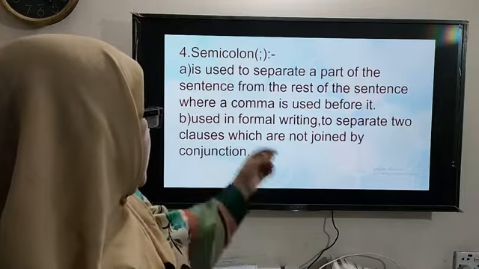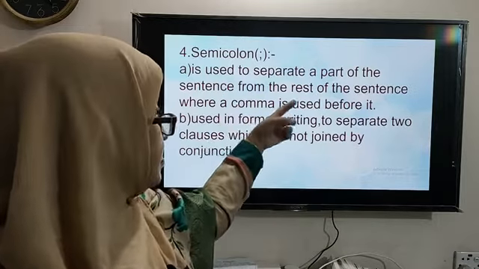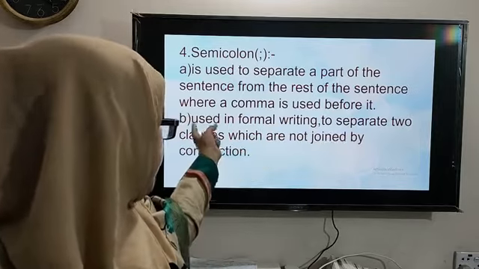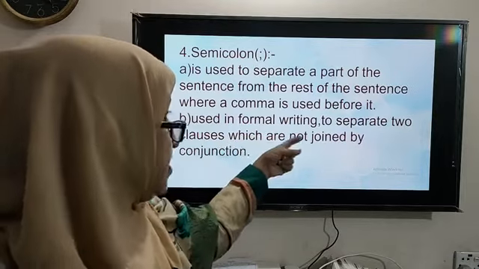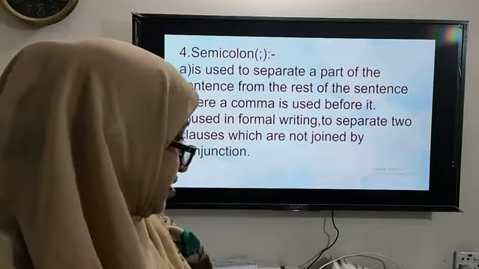Semicolon. It is used to separate a part of the sentence from the rest of the sentence where a comma is used before it. Number B, it is used in formal writing to separate two clauses which are not joined by a conjunction.